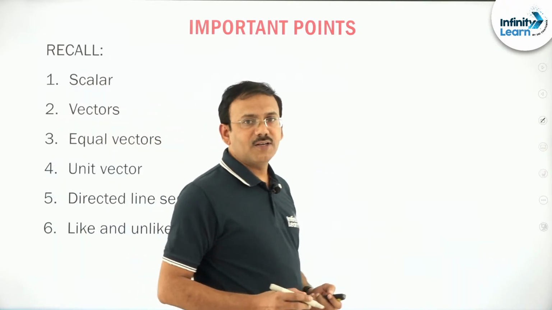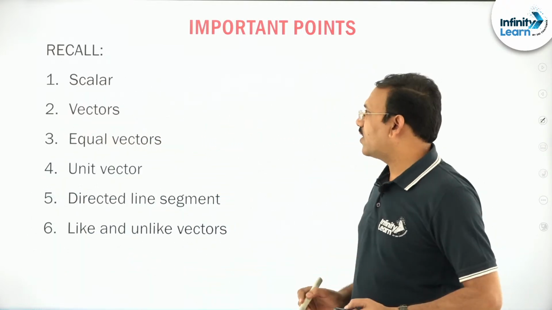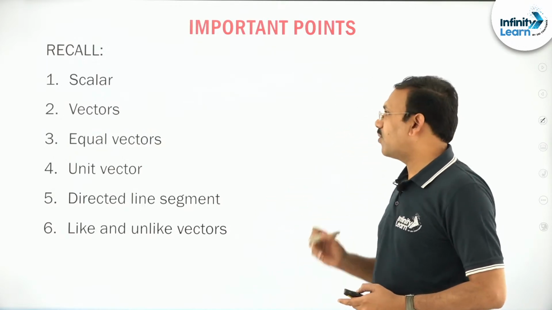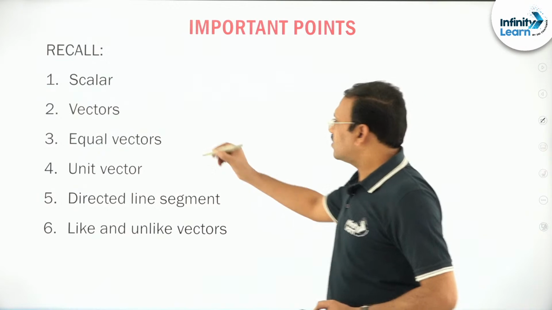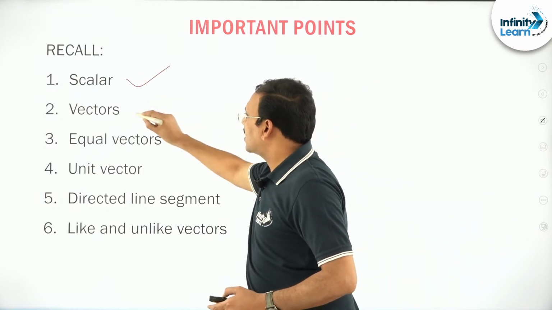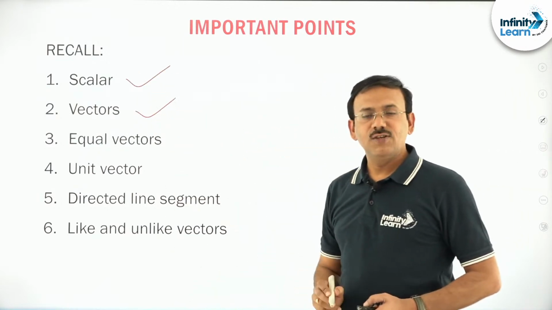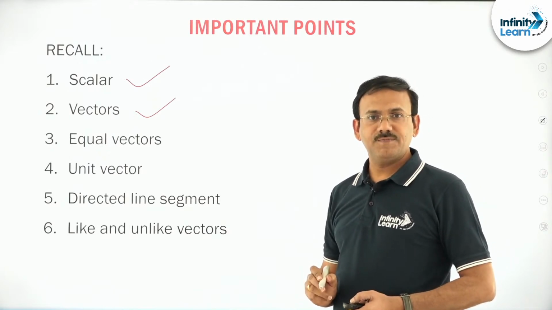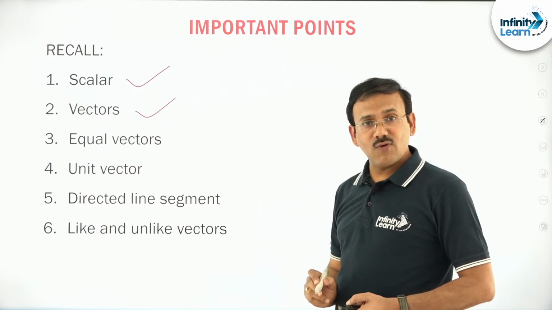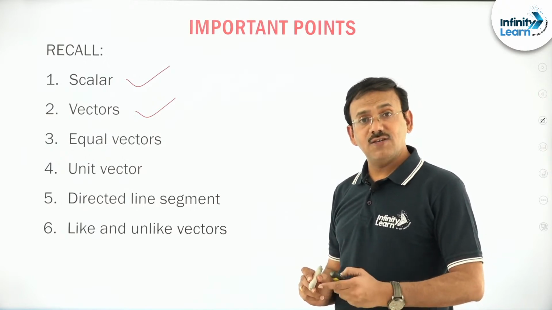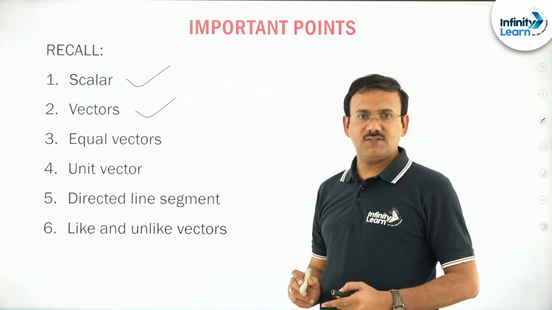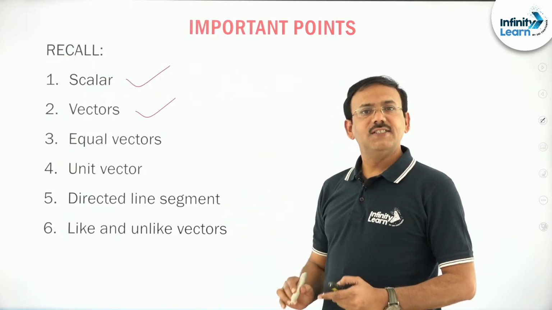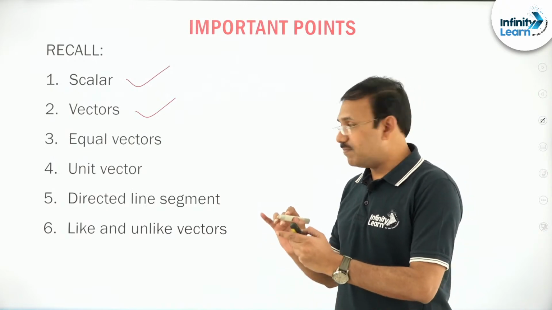What are the important points? First, let us recall certain definitions and important points related to this. First one, you know these two words, scalar and vector. Scalar is a quantity which has just magnitude, and vector is a quantity which has magnitude as well as a direction. I am not going to talk beyond these things, you know already. Since it is a recap, I will give it in brief itself.